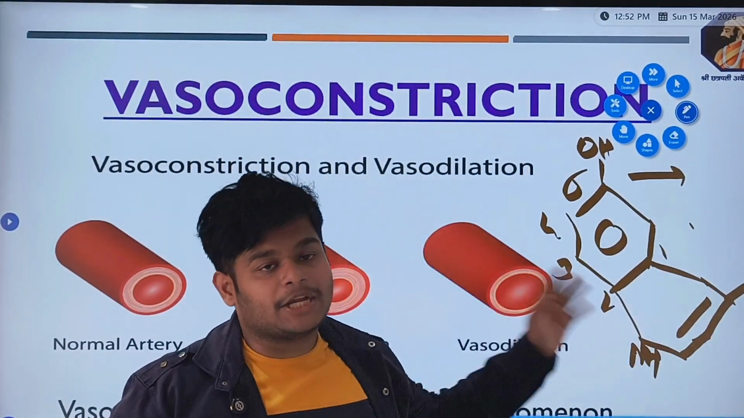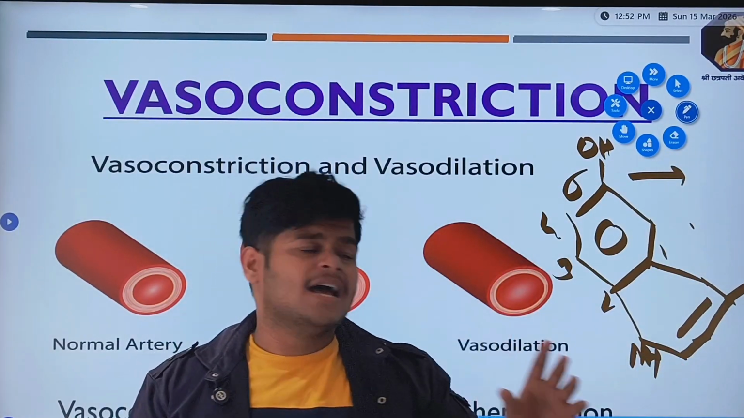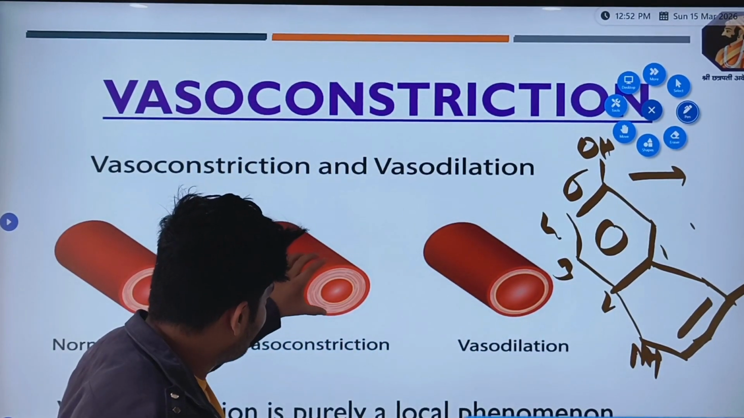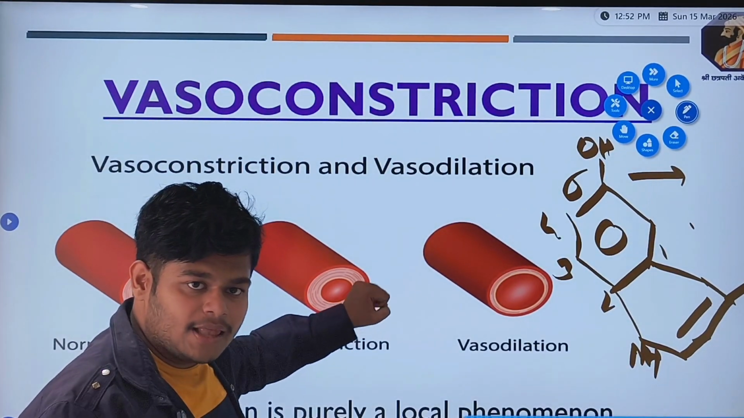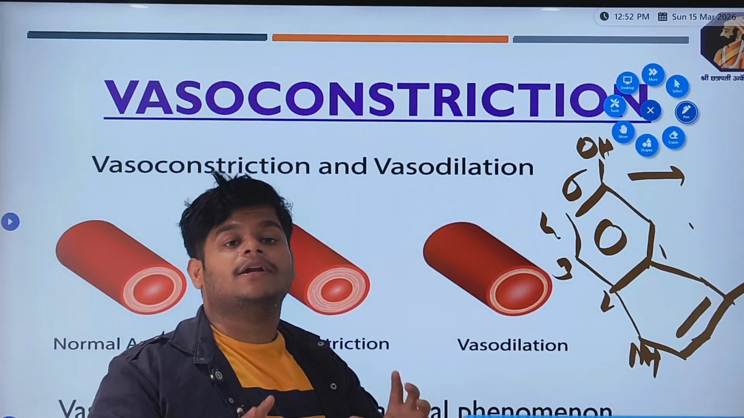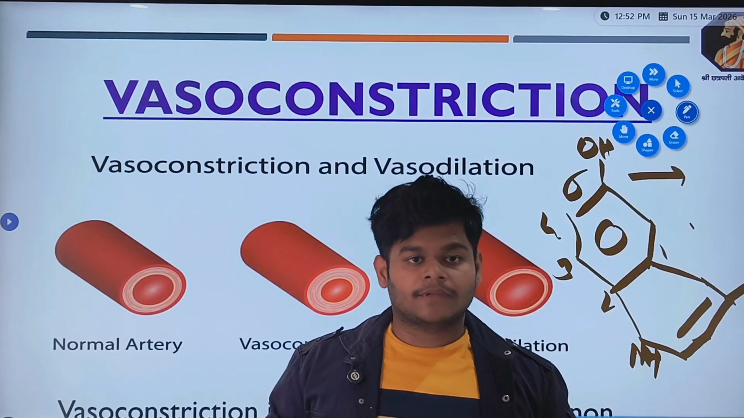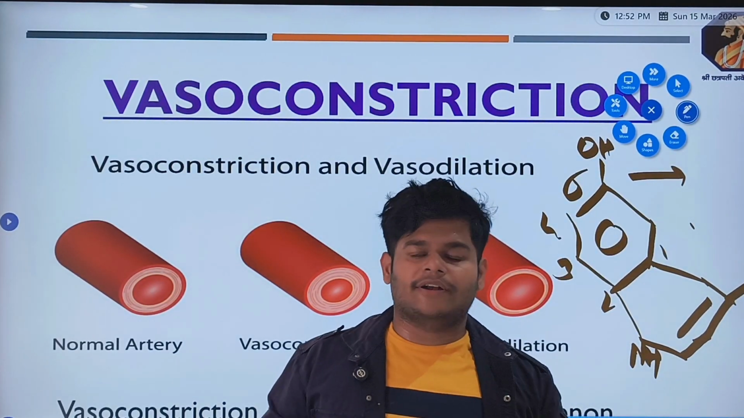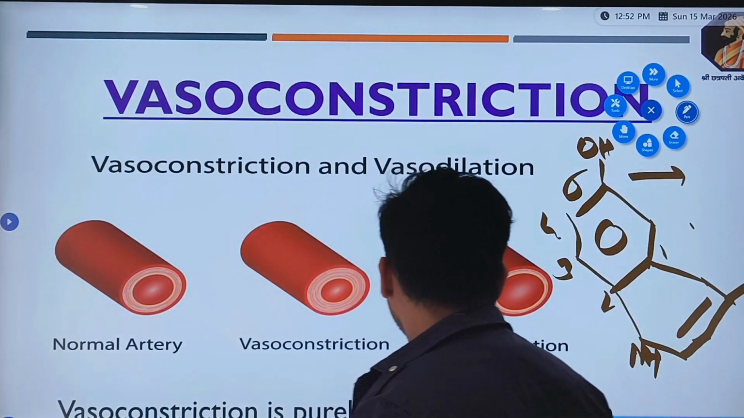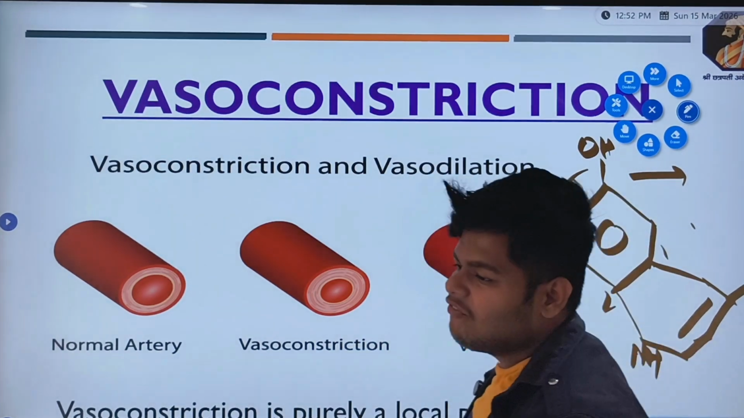It is secreted by activated platelets and it vasoconstricts. It makes the lumen of the blood vessel narrow. So what happens? Blood loss is avoided. Clear? Blood loss is avoided, and this vasoconstriction is purely a local phenomenon.